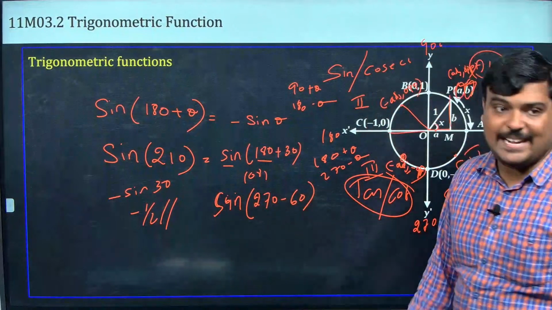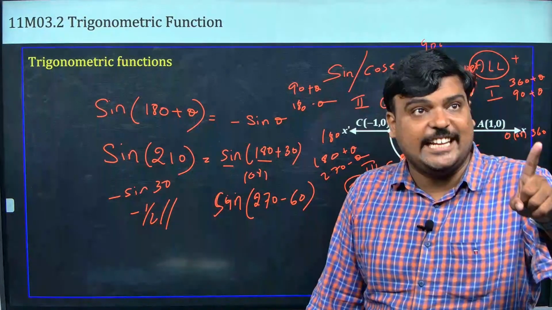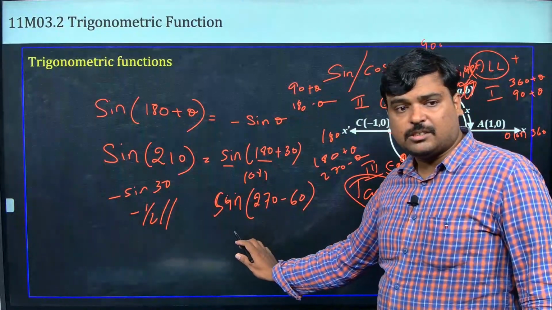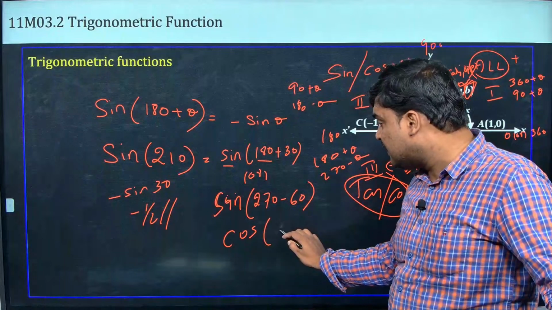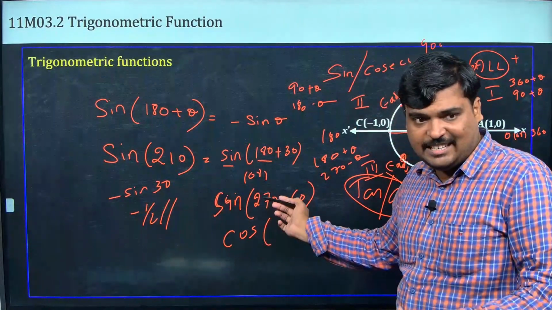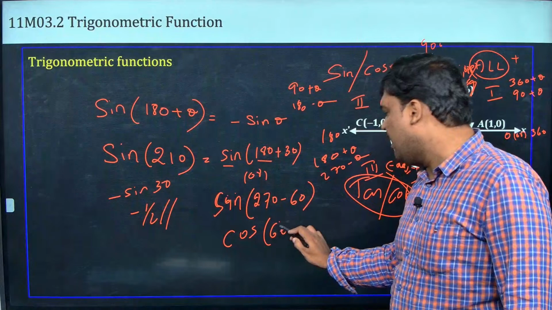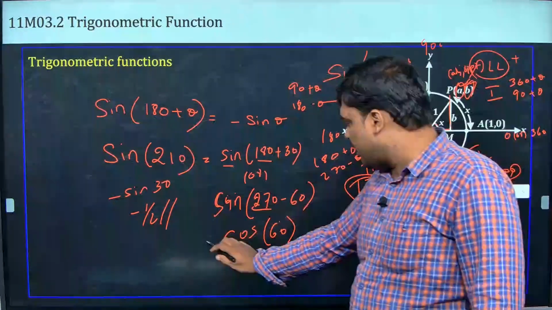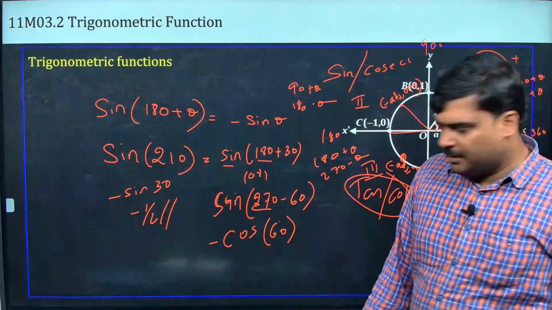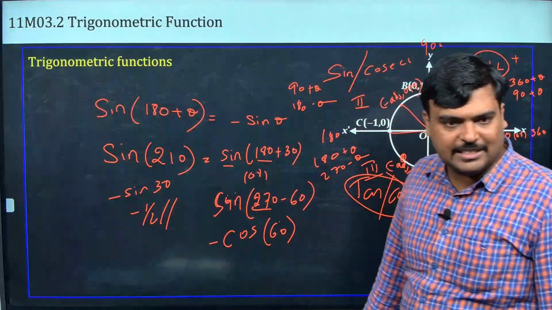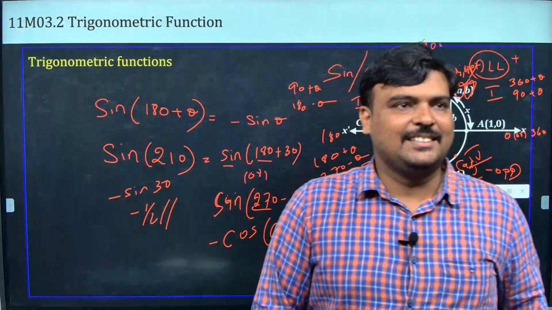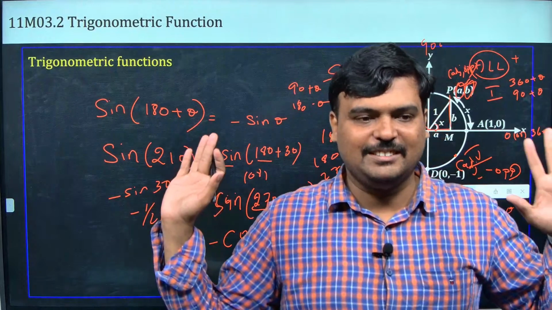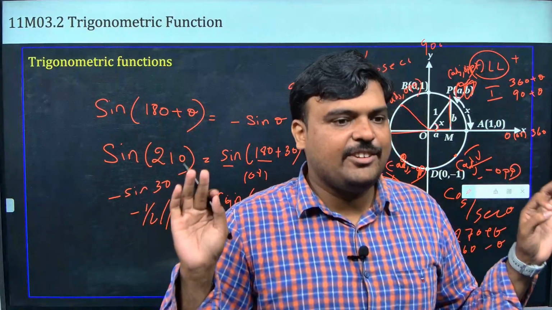I will go for this: sin 270 minus 60. So it means that 270 came, I want to change it to its complementary. So 270 will change to cos. I will first put that, then I will come for the sign separately. 60 வந்துரும். இப்போ இது எத்தனாவது quadrant? Third quadrant, so it is going to be negative. So minus cos 60, minus 1 by 2. Is that okay, guys? இதுக்கு பேர் allied angle. ரெண்டு angle add பண்ணி subtract பண்ணி எப்படி வருது அவ்வளவுதான். If I say this, are you able to do it?